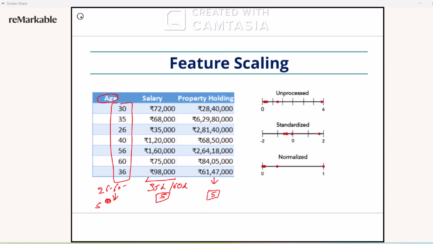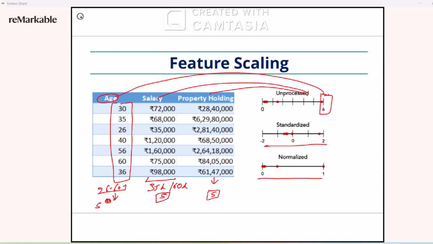So their ranges should be similar to give the same effectiveness in data. For this, we use feature scaling. Standardization moves values from -2 to 2, and normalization is 0 to 1. This is an example of unprocessed data: for us, it can be 25 to 60 for age, 35k to 160k for salary, and property holding gives somewhere 28 lakh to 6 crore.